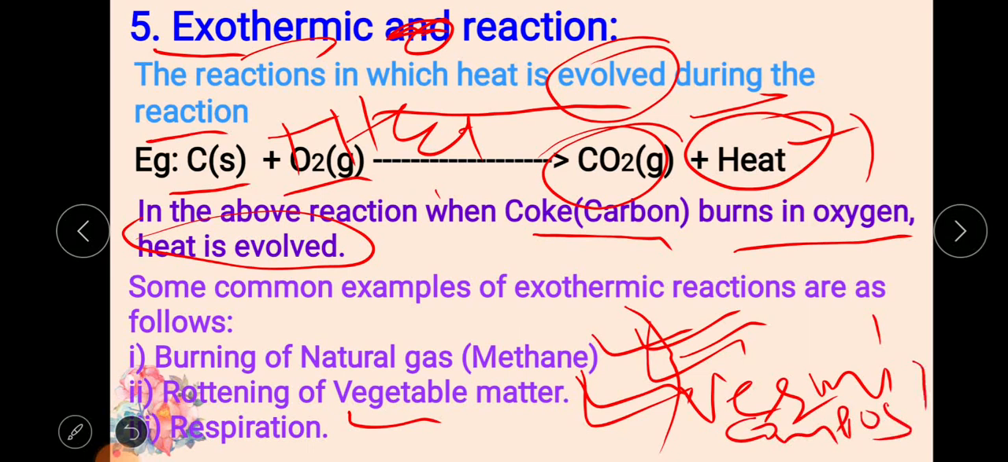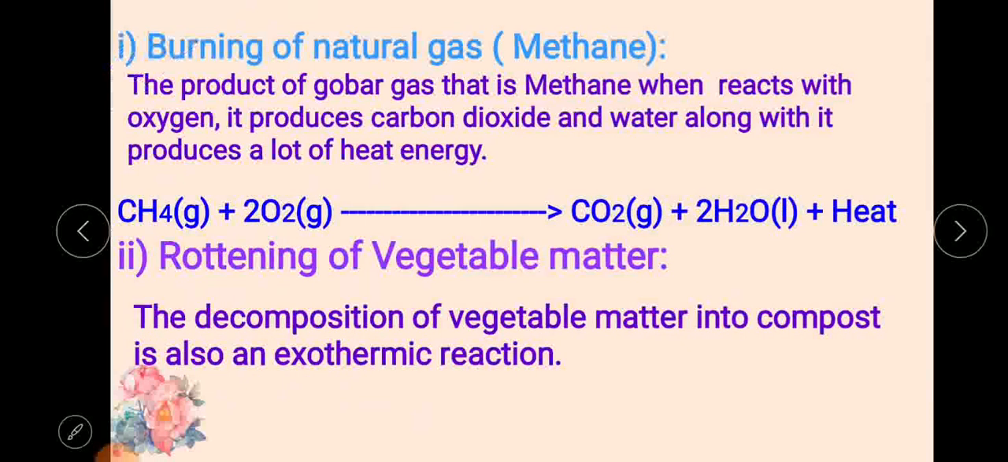In vermicompost, earthworms act on natural organic wastes, and when you add them in a pit or soil, it converts that soil into fertile soil, means vegetable matter converts into compost. So where it decomposes, rotting of vegetable matter occurs. And next, respiration. How can we say that respiration is an exothermic reaction? We'll discuss that here.